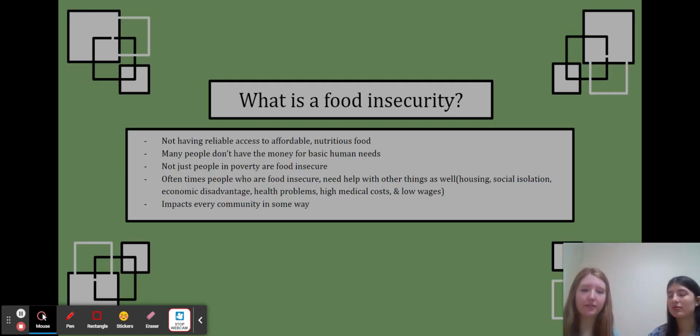Okay, so what exactly is a food insecurity? It would be not having the reliable access to the affordable, nutritious food that you need. Many people just don't have the money for basic human needs. It's not necessarily just food, and not just people in poverty are food insecure. It can range from a lot of people. Oftentimes, people that are food insecure need help with other things as well, like housing, social isolation, economic disadvantage, health problems, high medical costs, and low wages. So it's a very wide range, and this impacts every community in some different ways.